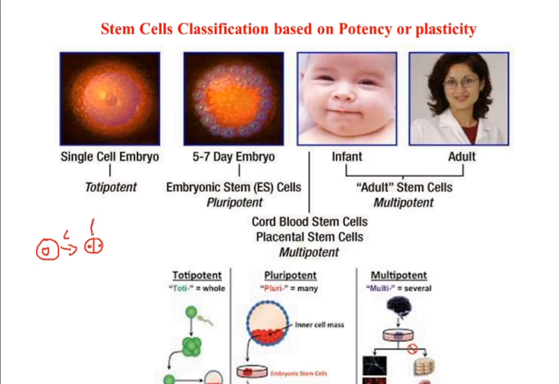And if you separate these 2 cells, which have a furrow here, this is now 1 cell and this is the second cell. Each cell is going to produce a complete human embryo.